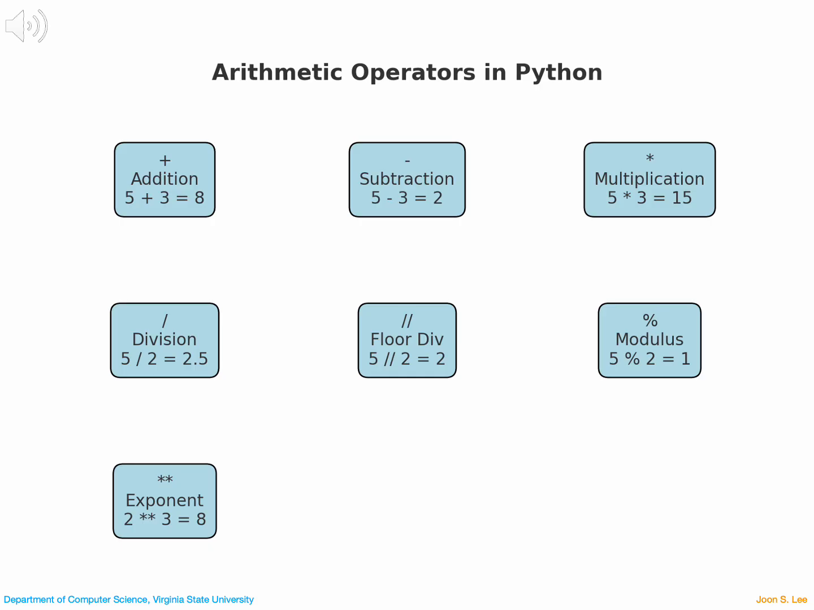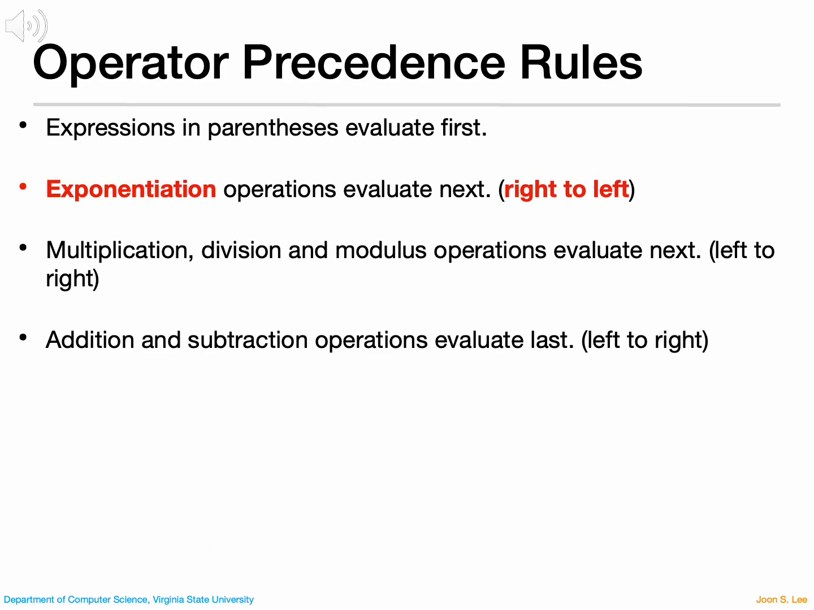2 double asterisks, 3 equals 8. These operators are the basic building blocks for math in Python, and you'll use them constantly in your programs. When Python evaluates expressions, it follows a strict order of operations, just like in math.